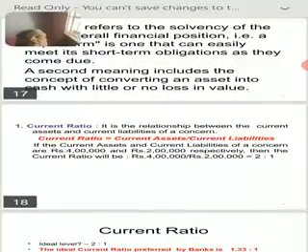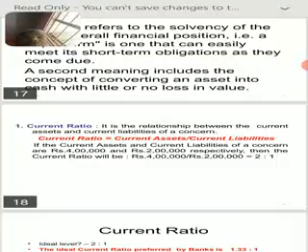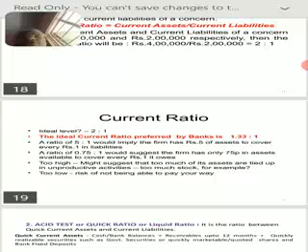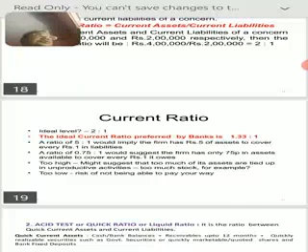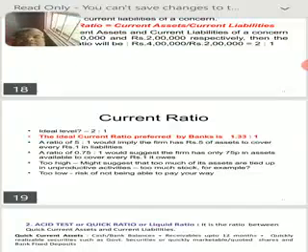Now first is the current ratio. The formula is current asset divided by current liability. Current asset and current liability I have already discussed. The basic standard is 2 is to 1, but as per the Institute of Chartered Accountants of India, it is 1.33 is to 1. Now the current ratio helps to see the short-term solvency of the organization. The higher the current ratio, the better the short-term solvency position of the organization, meaning the company can meet its short-term liabilities.